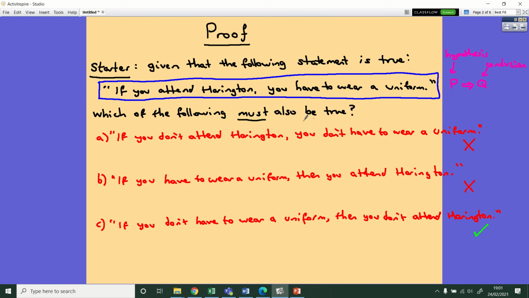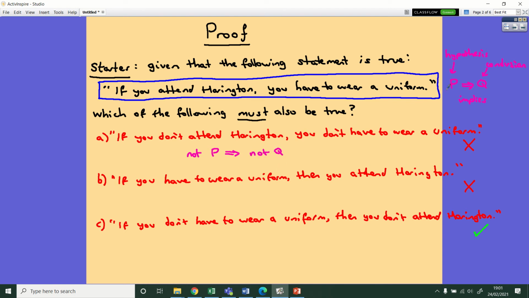Okay, and then what we're doing with these red statements is we're playing about with the structure of this sentence. Okay, the initial one says P implies Q. So this arrow here being the implication symbol, it means implies when you read it. So what we're doing with this one is we're saying not attending Harrington. Well, that's not P, isn't it? So we're changing the structure to not P, and then we're saying that it implies not Q. Okay, we don't have to wear a uniform.